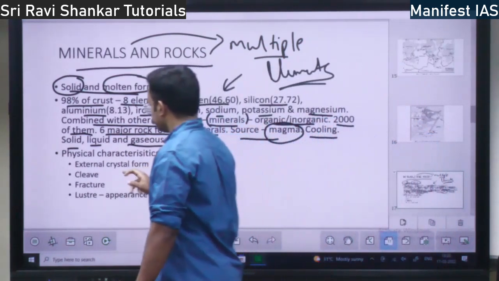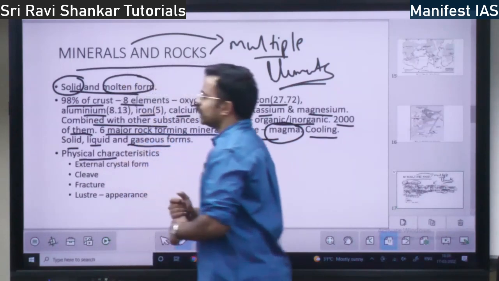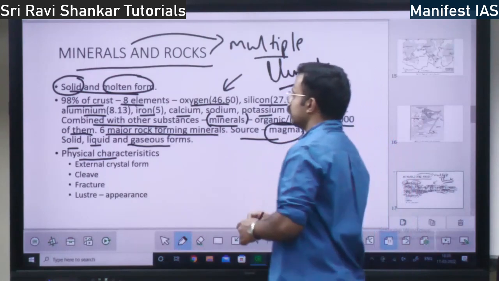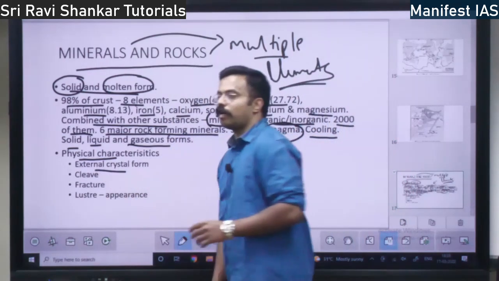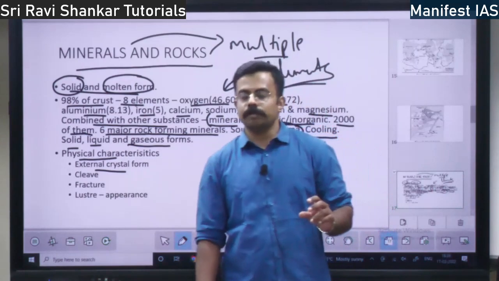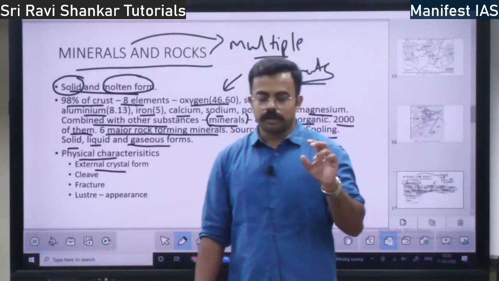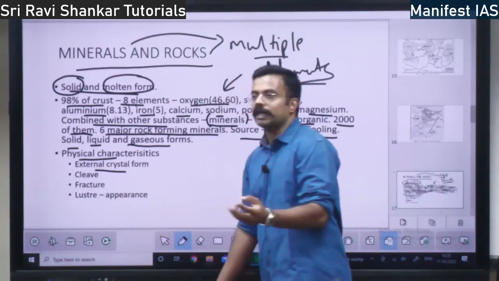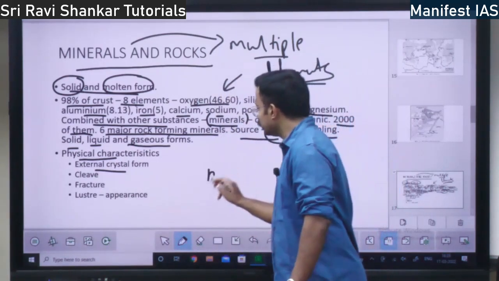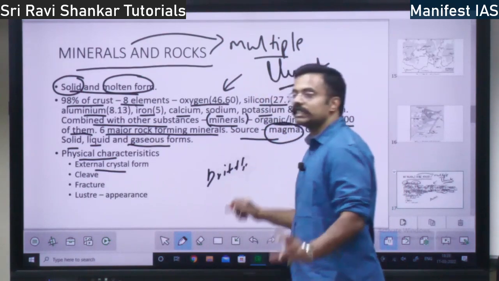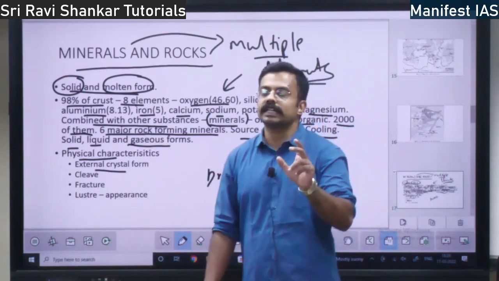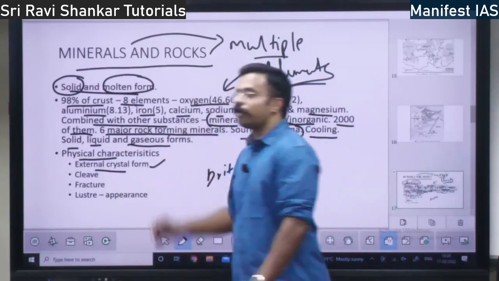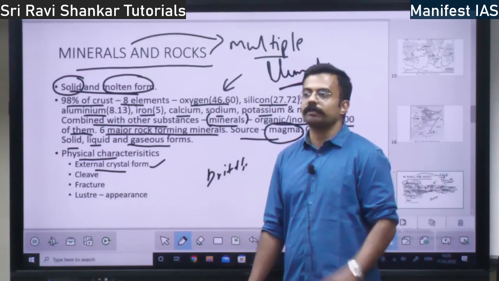What are the physical characteristics of the minerals? The first physical characteristic is the external crystal form. The crystal form means how the mineral looks, whether it is brittle, whether it is in the form of sand or in the form of a solid crystal. That is the external crystal form of the mineral.